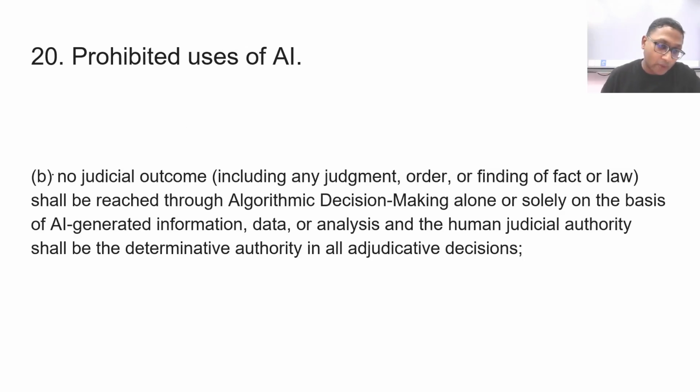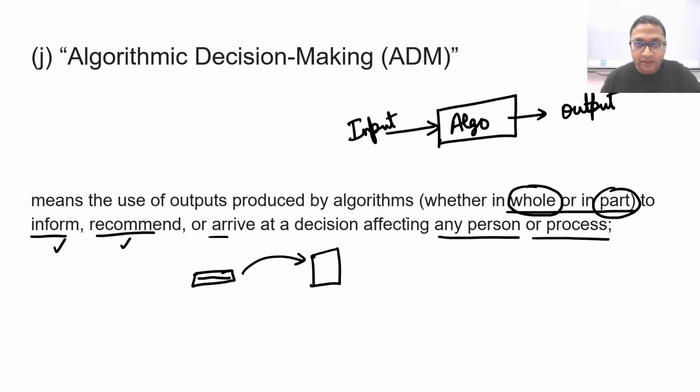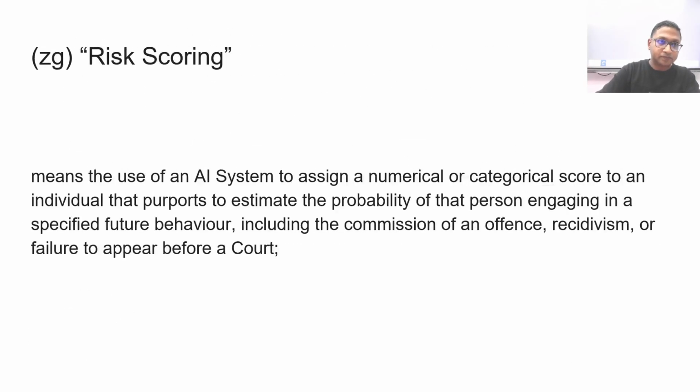Prohibited uses of AI part 2. So this B, no judicial outcome, including judgment, order, finding of fact or law, shall be reached through algorithmic decision making alone. So this is algorithmic decision making, right? Means the use of output produced by algorithms, whether in whole or in part, to inform, recommend or arrive at a decision affecting any person, right? So algorithmic decision making cannot be used alone.